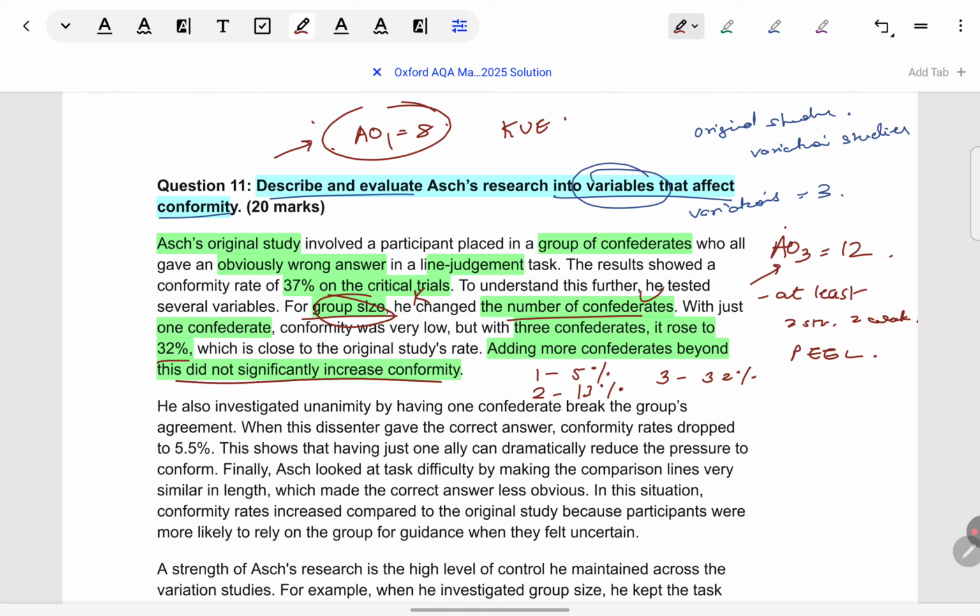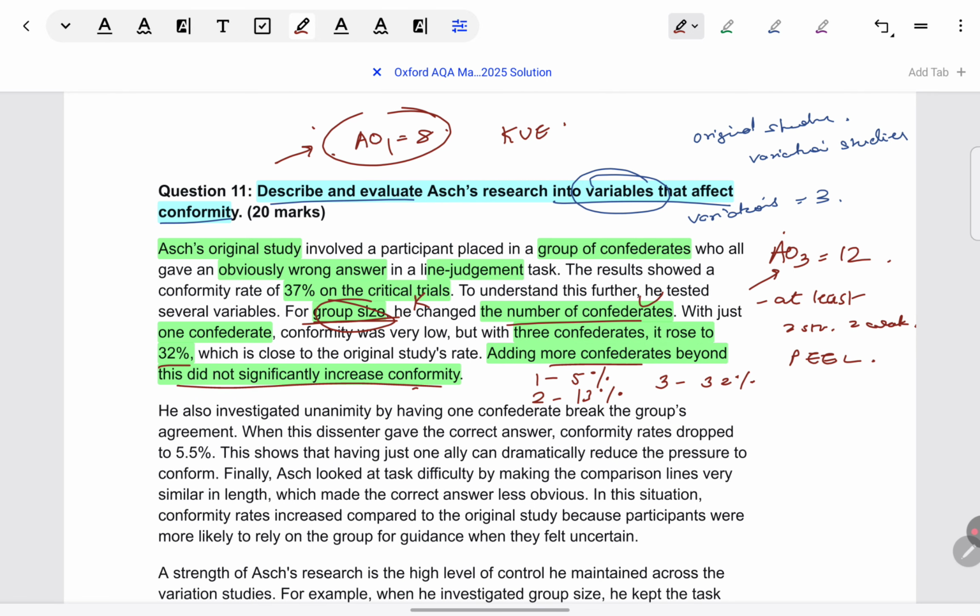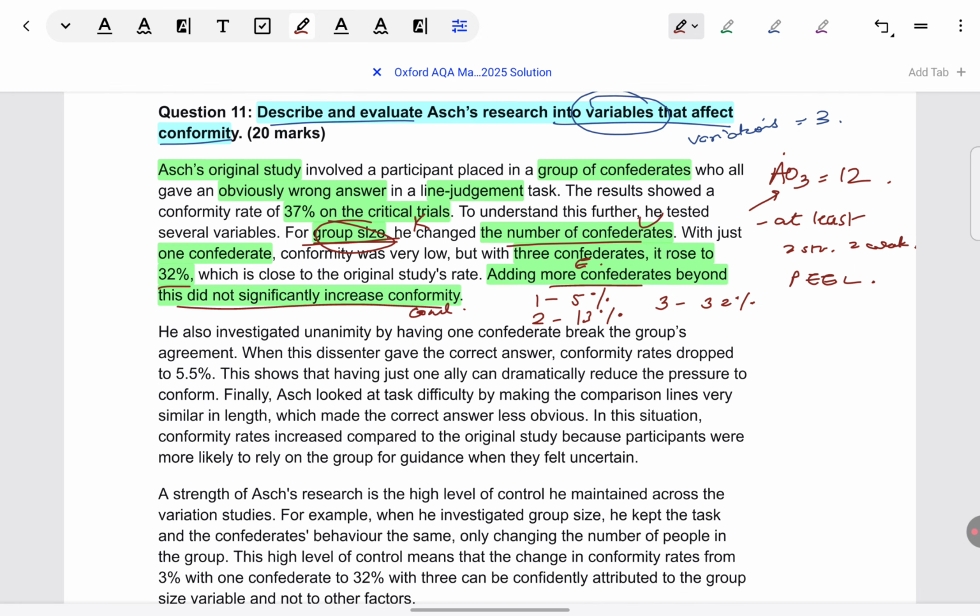And this is the conclusion also, that group size matters because adding more confederates did not increase. So at a certain level, group size matters. After that, it doesn't. Again, it could have been written explicitly. I would recommend that for a conclusion. This candidate hasn't written the conclusion explicitly, but it's fine because they have implied it. So knowledge, understanding, and in the final point, explanation, that adding more confederates, trying to increase the group size beyond what it is in the original study, has no effect. That is what this variation established.